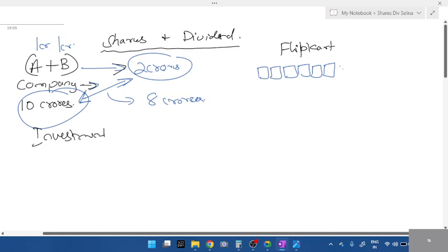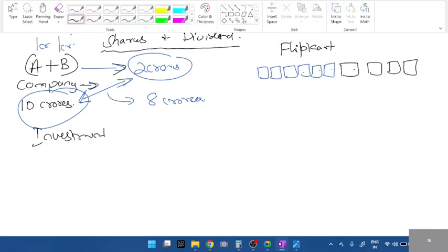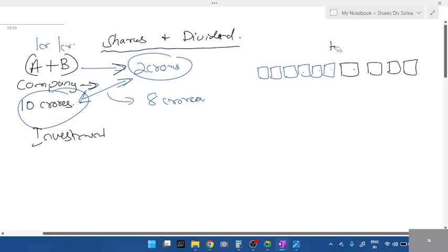Imagine this Flipkart, I'll split into 10 parts. Or instead of Flipkart, imagine a company or a building, students. If you have to construct a building, the total cost is 10 crores.